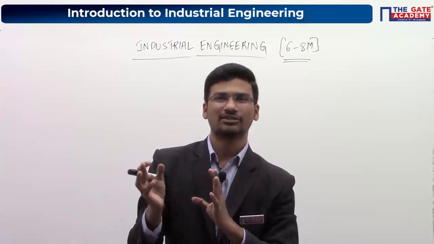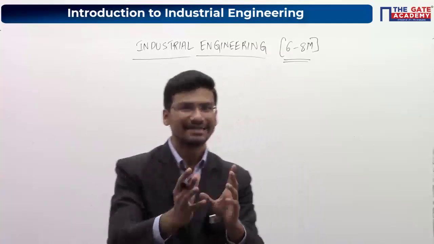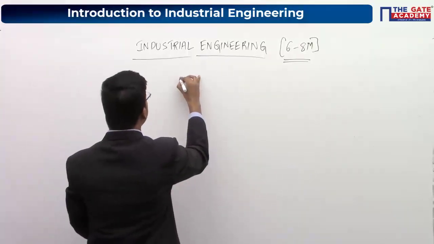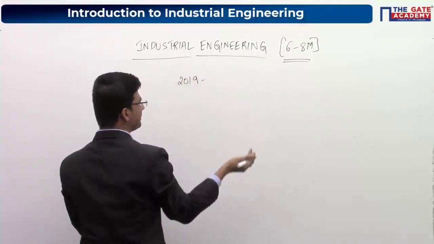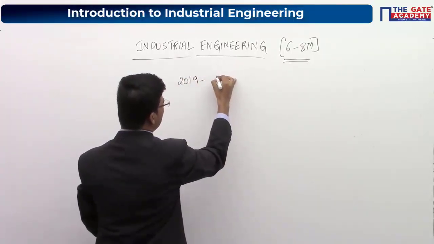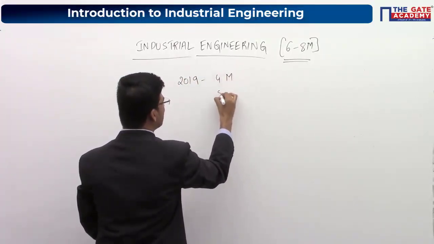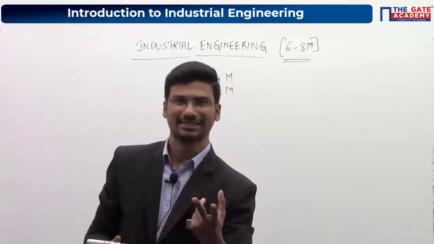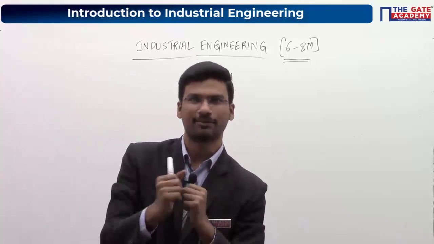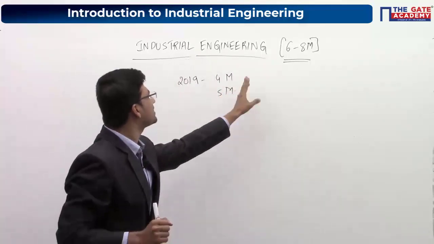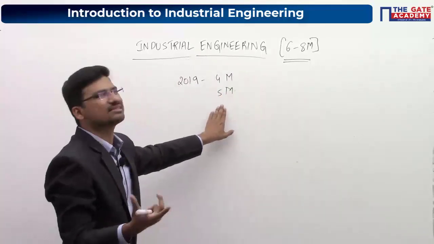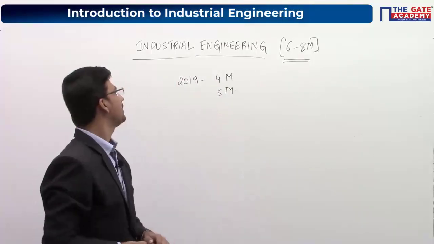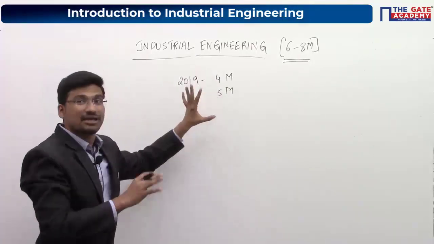I am saying on an average. If you consider 2019, the recent paper, last year's paper, there it was asked for 4 marks and 5 marks. I hope you know that we are having 2 sets in the GATE examination, mechanical paper. In one set it was asked for 4 marks and in the other set it was asked for 5 marks. So it is a little bit less.